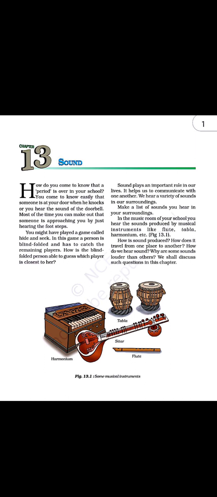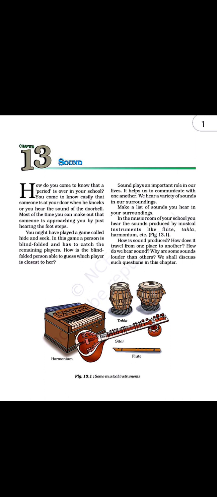So we have some medium to travel. If you take a cycle and move, then the medium is the cycle. If you are moving with a vehicle like a scooty, a bike, anything else, or a train, then you are moving with some vehicle as a medium, right? So how can sound travel? I am speaking now and you are able to hear, so some medium should be there between us, right?